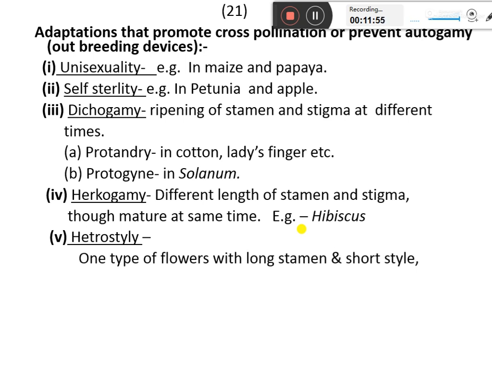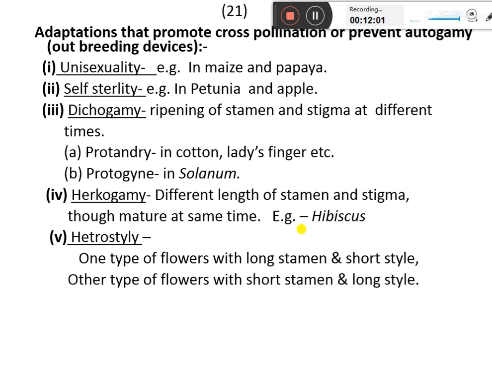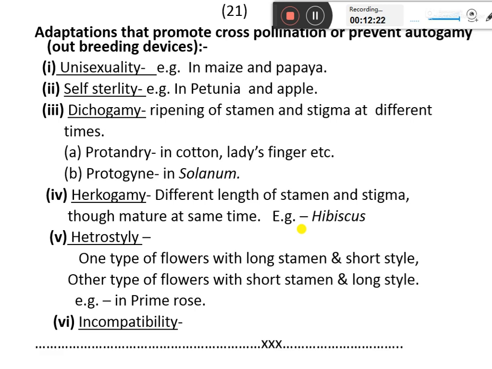Heterostyly: one type of flower with a long stamen and short style, and other types of flower with a short stamen and long style, for example in the case of primrose. Incompatibility is similar to self-sterility, where the pollen grains of the same flower are not able to germinate on the stigma of the same flower. So that is all for today.